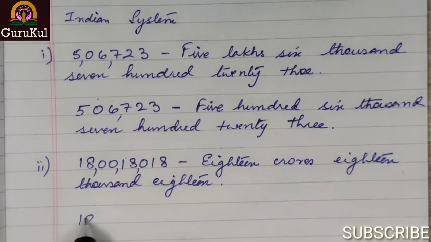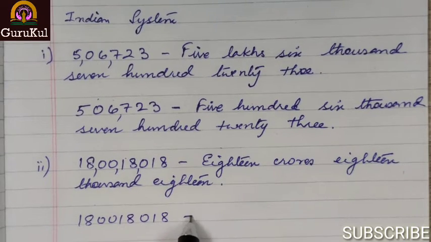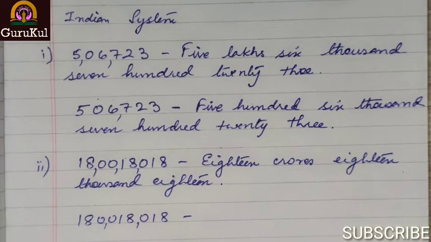Now the same number we have to write in the international system. So accordingly we will count 3 places and place the comma. So ones, tens, 100, 1000, 10,000, 100,000, million, 10 million, 100 million.